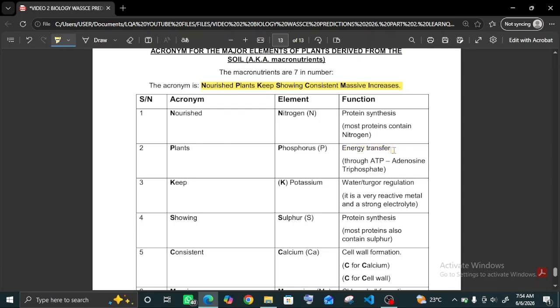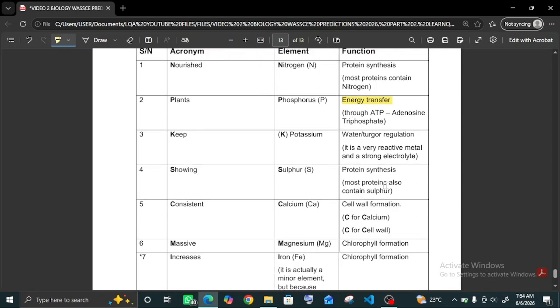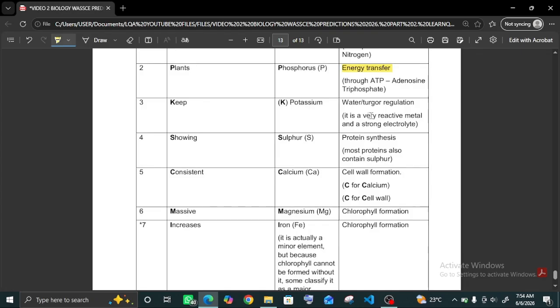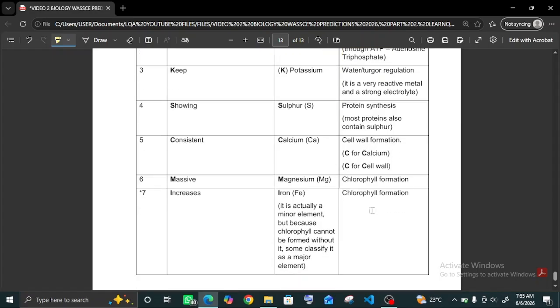Potassium is for water or turgor regulation. It's a very strong electrolyte and a very reactive metal. So it's very good in plants for water regulation. Sulfur is for protein synthesis because most proteins contain sulfur. Calcium is for cell wall formation. C for calcium, C for cell wall. That's a very easy way to remember. Magnesium is for chlorophyll formation. Magnesium and iron are for chlorophyll formation.